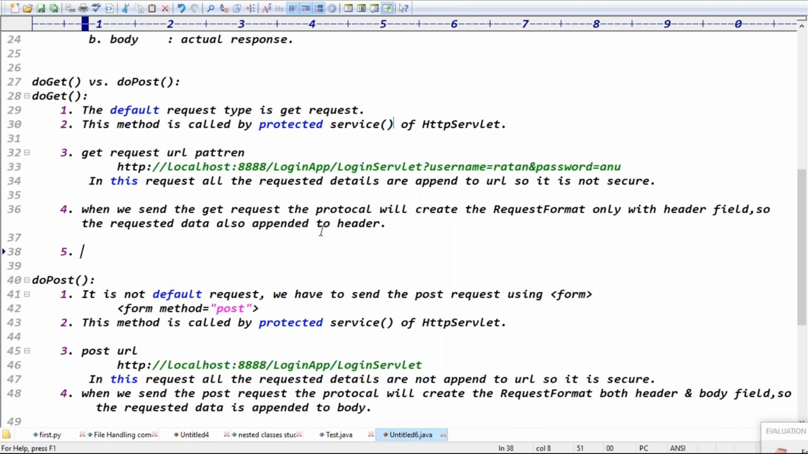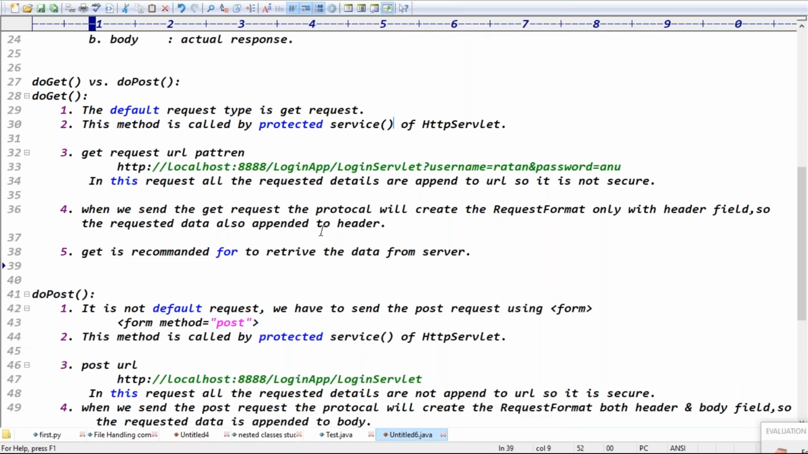Just to view, to retrieve the data. Okay, get request is recommended for what? The data retrieval process from the server. Because while retrieving the data, we are not sending any request details, right? We are sending only the URL, right? So get is recommended to retrieve the data from the server.